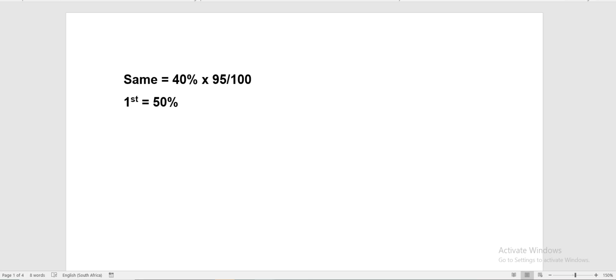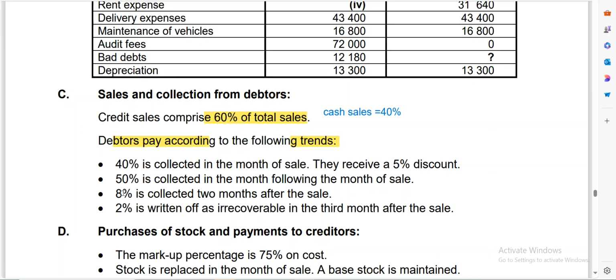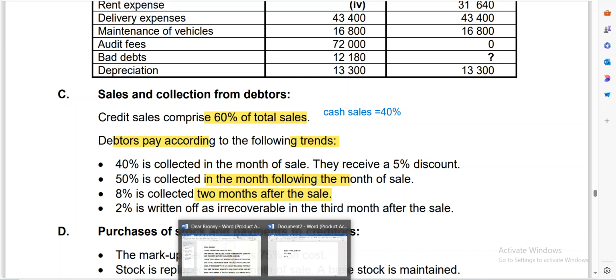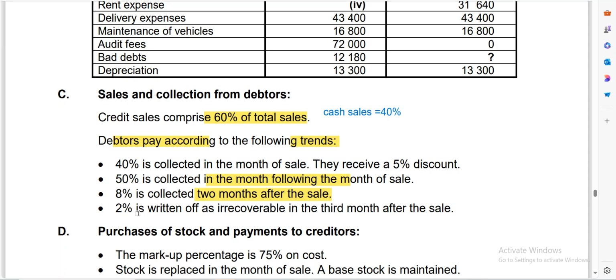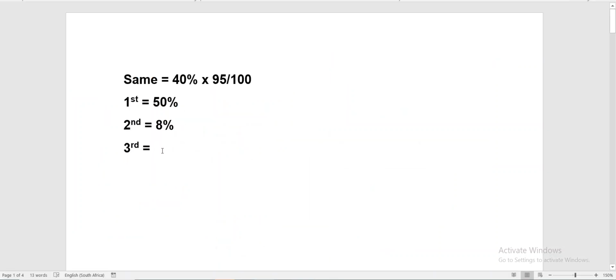And then in the second month, what are they saying? We need to get that right. Now in the second month, they are saying that 8% is collected 2 months after the sale. Very important. So 2 months after, they are only going to get 8%. So that 8% will come here. And then obviously in the third month they will write off people who could not pay. They're saying that in the third month they are going to write off 2% as bad debts. Very important for us to understand that. So that 2% will be our bad debts.